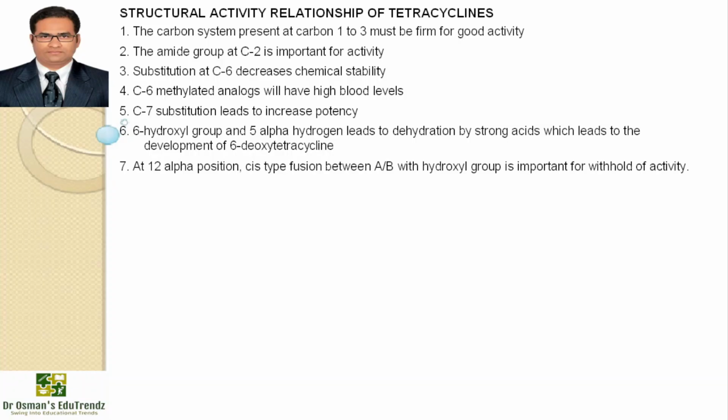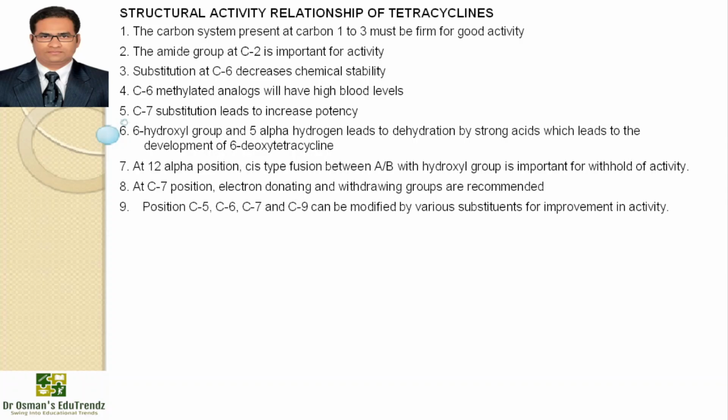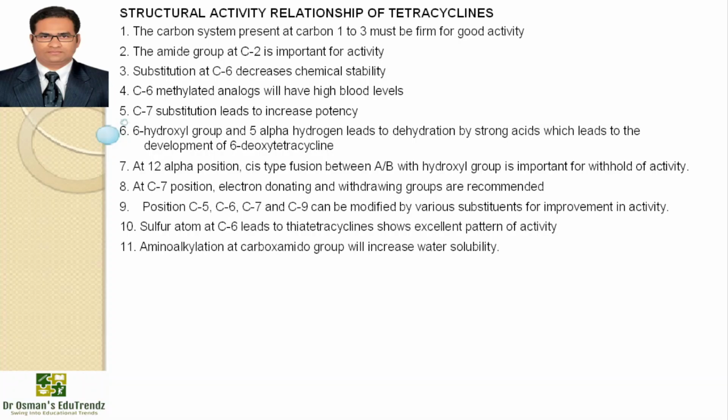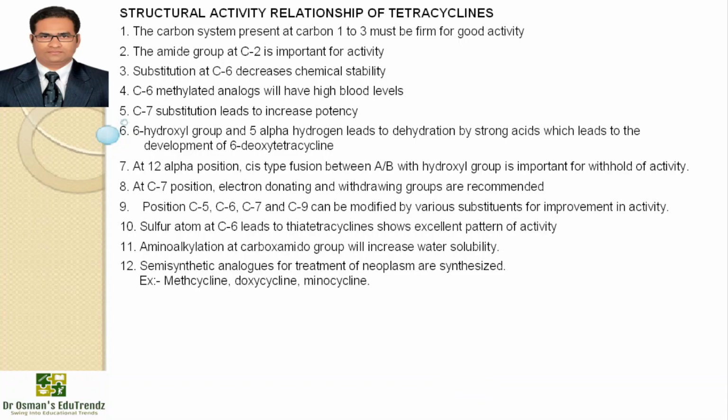At the 12th alpha position, cis-type fusion between A and B rings with a hydroxyl group is important for retention of activity. At the 7th position, electron donating and withdrawing groups are recommended, and positions 5, 6, 7 and 9 can be modified with various substituents for improvement in activity. A sulfur atom at the 6th position leads to thiotetracycline, which shows an excellent pattern of activity. Amino alkylation at the carboxamido group will increase water solubility, and semi-synthetic analogues for treatment of neoplasm are synthesized.